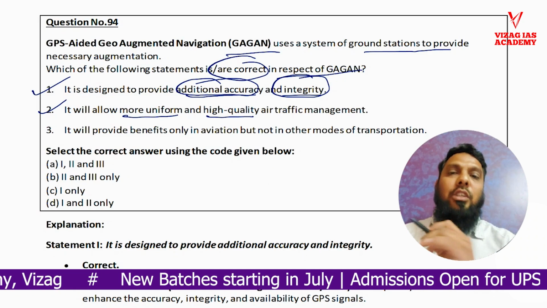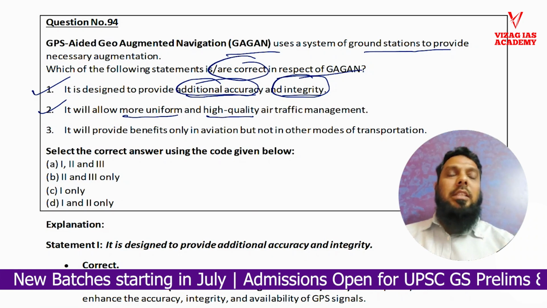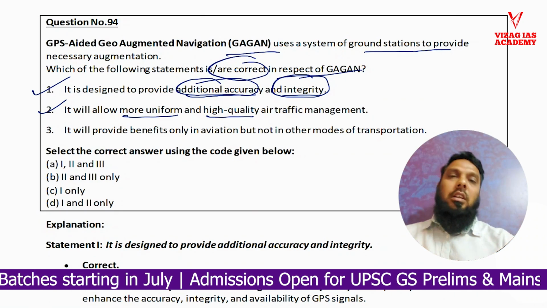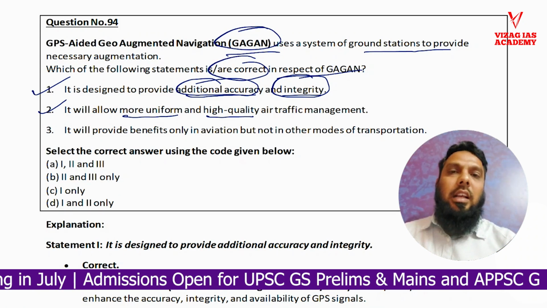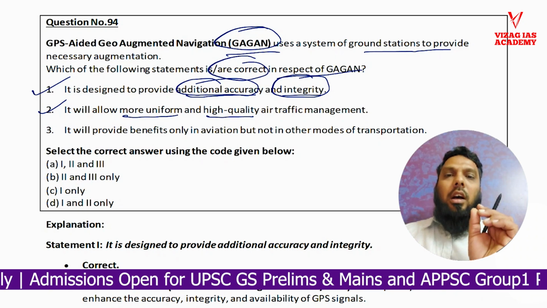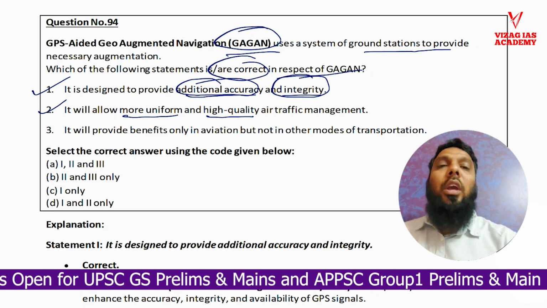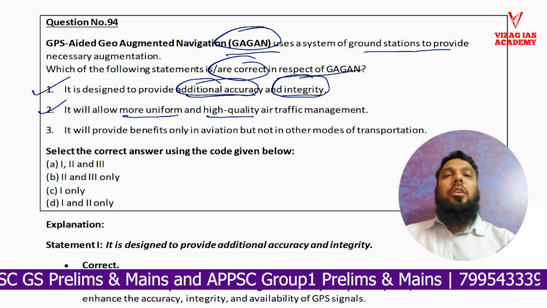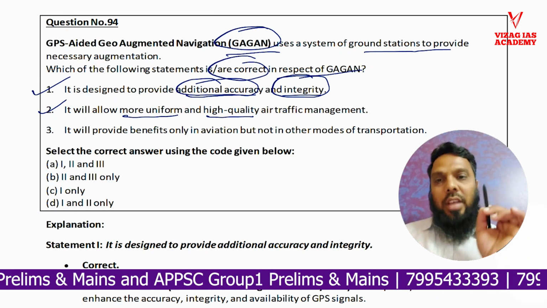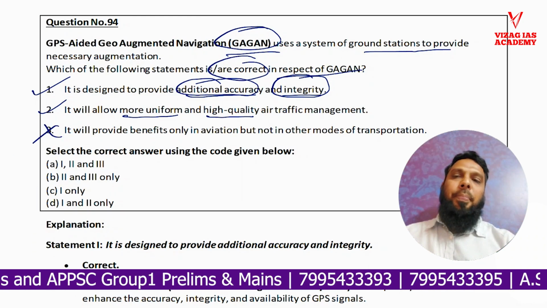It will provide benefits only in aviation but not in other modes of transportation. See, this thing also we have discussed in classroom related to Gagan. We have clearly discussed that this particular Gagan is providing services not only to aviation but also to railways, and also to other services. So definitely, because we have discussed this in classroom, we can eliminate the third statement, right?